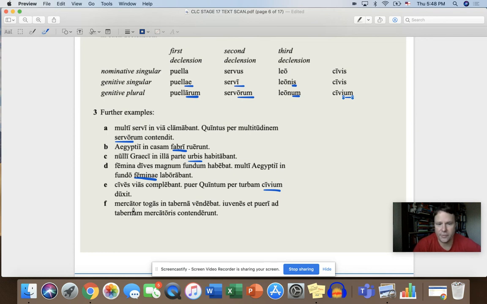And last one, F. Mercator togas in taberna vendebat, juvenes et pueri ad tabernam mercatoris contenderunt. So again, hit pause and identify the genitive. And it is mercatoris. And the word means merchant, right? So what does the genitive translation, what is that? Hit pause. To the shop of the merchant. Okay? So, pueri, puerorum, servi, servorum, and then leonis, leonum.